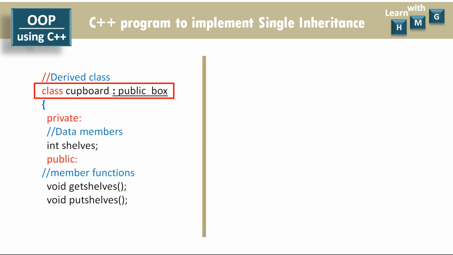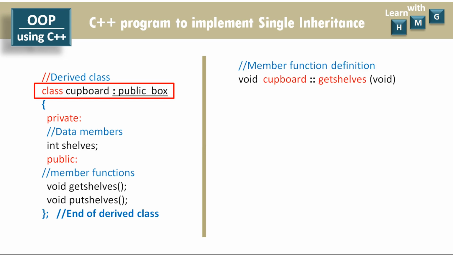Now let us define these two member functions, getShelves and putShelves, outside the class. The first is the member function definition of getShelves: void cupboard, scope resolution operator, getShelves, void. So here no arguments, no return value again, and it is only accepting the number of shelves.